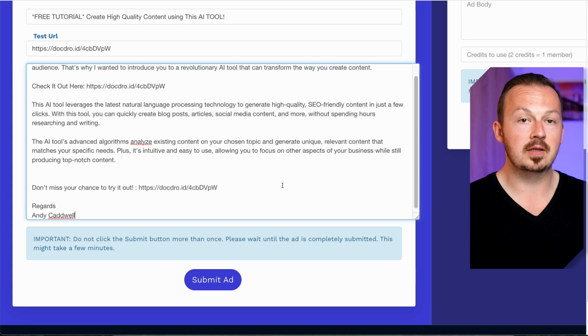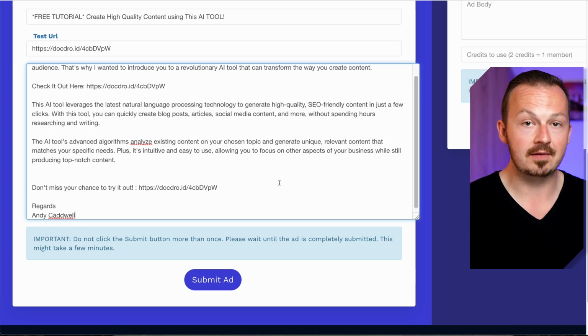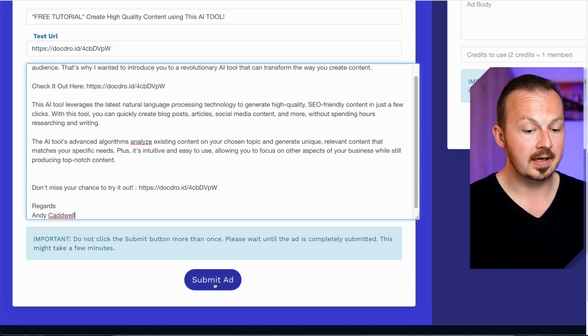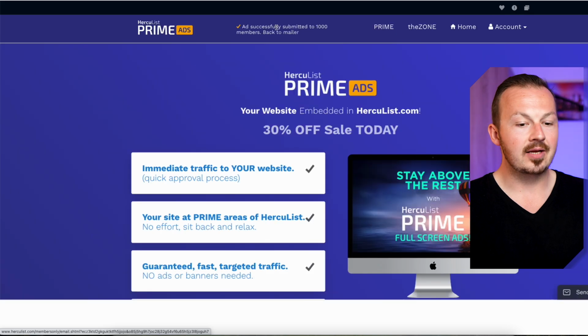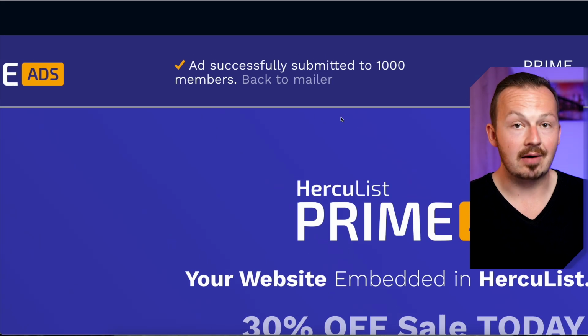Pretty much this is what you need to do to drive traffic to your PDF document, upload it to Docdroid, then just click on submit ad, and your ad is going to get submitted to thousands of people, and your email is going to be sent out to thousands of people.